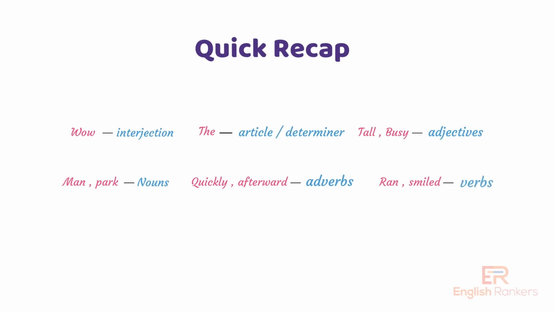Ran and smiled are verbs showing action. Through is a preposition that shows the location. And is a conjunction connecting ideas. He is a pronoun replacing a noun. Understanding parts of speech is like learning the grammar behind the language, and it helps you make better sentences.